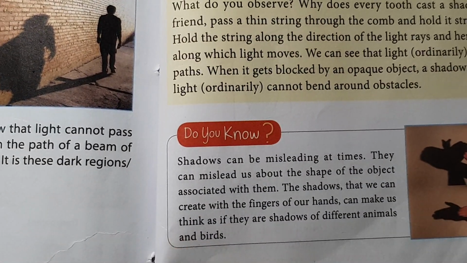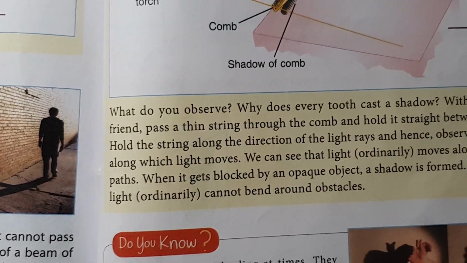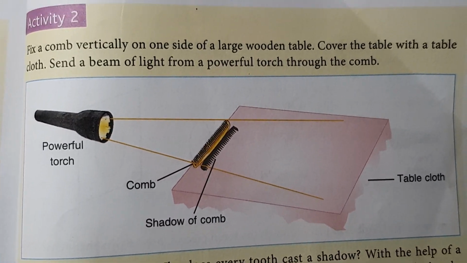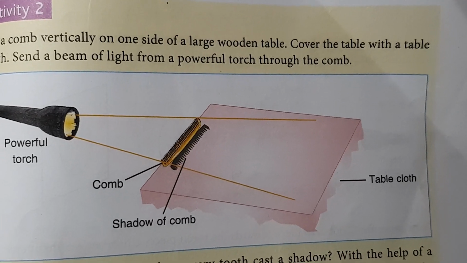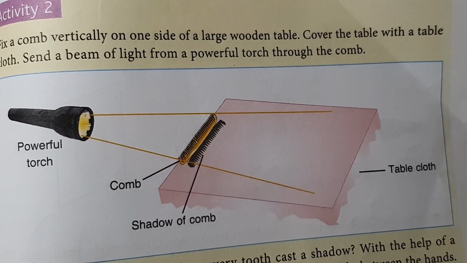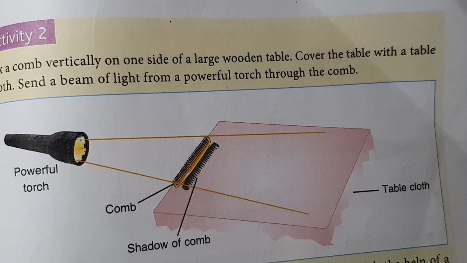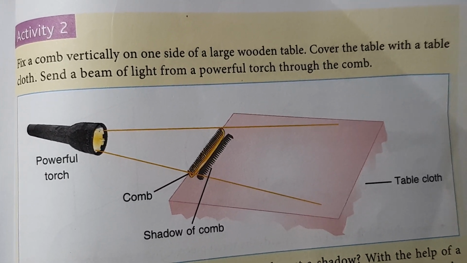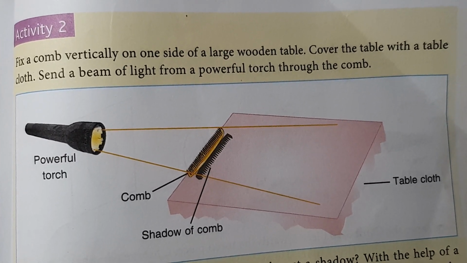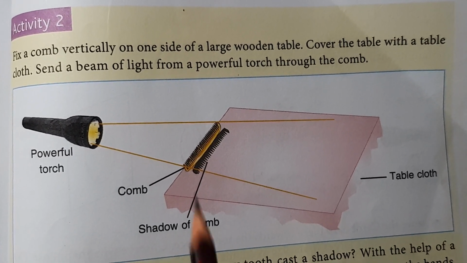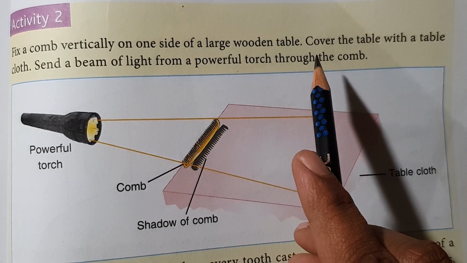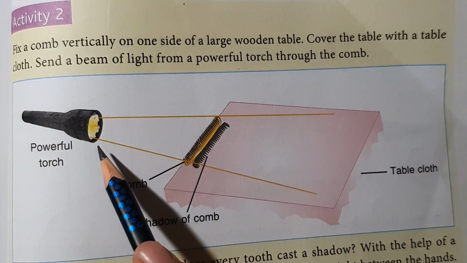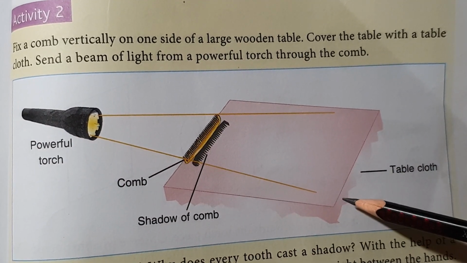Okay, see, there is also one activity shown here. I can explain to you. Okay, fix a comb vertically on one side of a large wooden table. Okay, there is a source of light, comb, and it is a table covered with cloth.